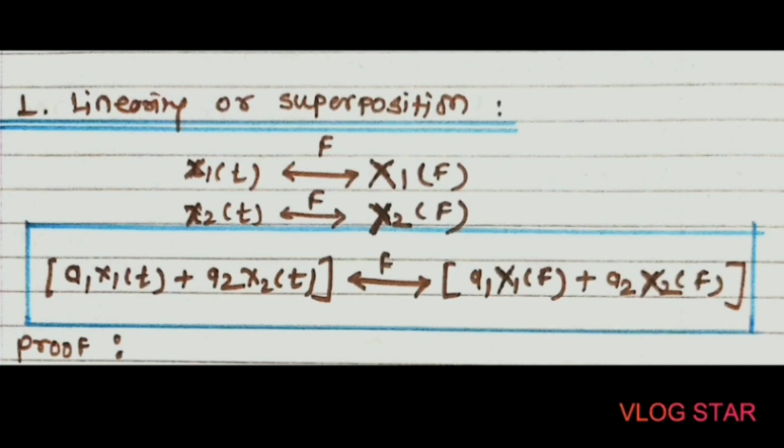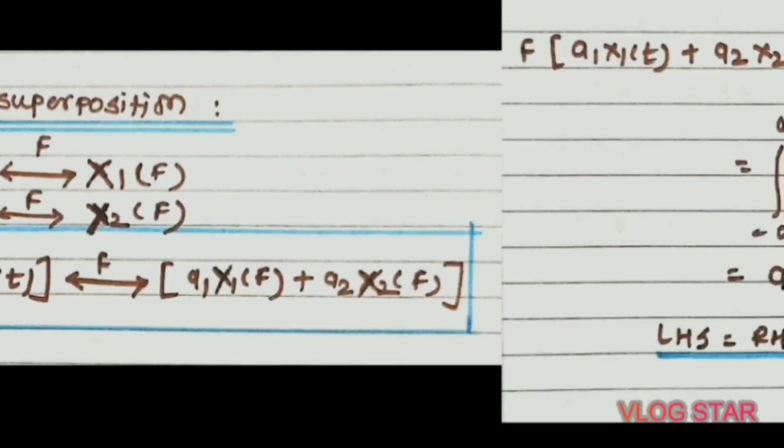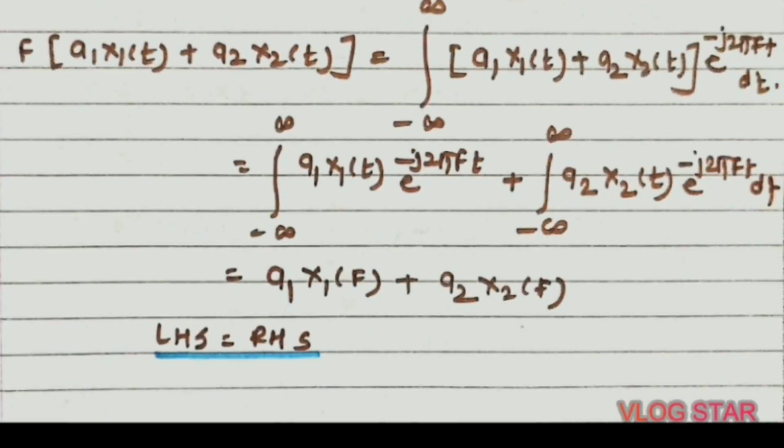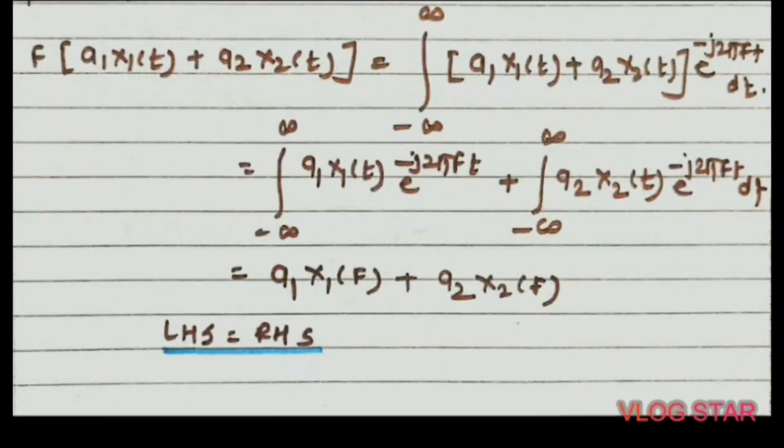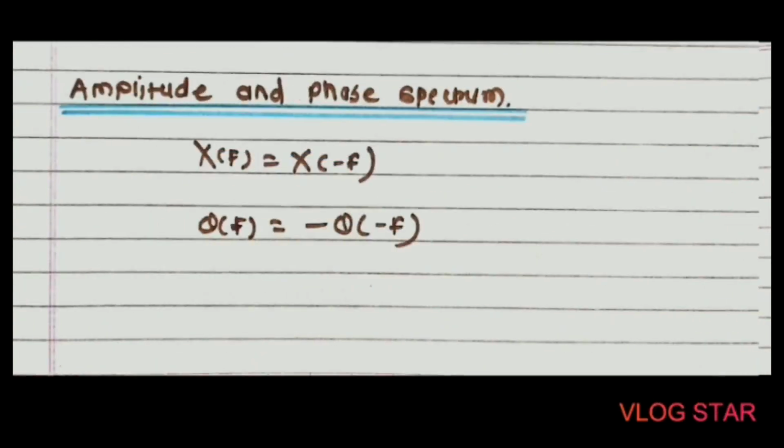This property can be used to obtain the Fourier transform of a complicated function by decomposing it in the form of a sum of elementary functions. Okay, so let us see the proof of the given statement. Here the left hand side term is a1 x1(t) plus a2 x2(t). We have to take the Fourier transform of that left hand side term. Then it becomes the integral from minus infinity to plus infinity of a1 x1(t) plus a2 x2(t) into e raised to minus j 2 pi f t dt.